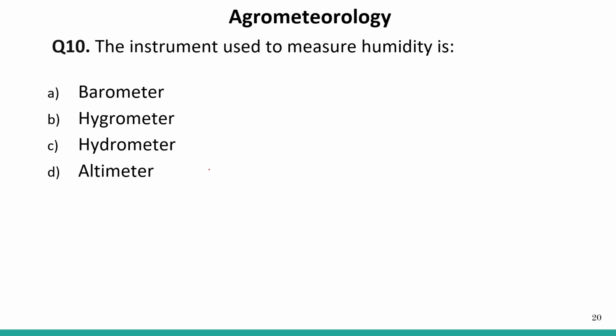Next question. The instrument used to measure the humidity. Okay. So barometer. Barometer is the scientific instrument used to measure the pressure, right? Hygrometer. Hygrometer, that is used to measure the humidity.